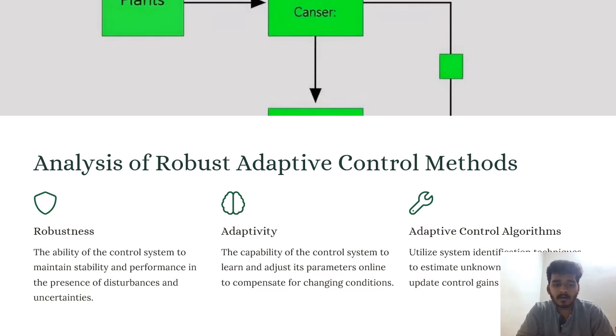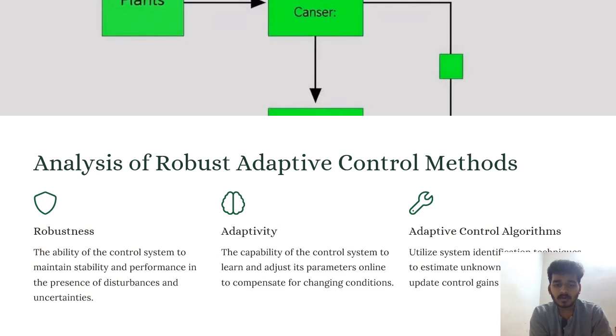Now, analyzing robust adaptive control methods. These are of three types. Robustness: the ability of the control system to maintain stable performance in the presence of disturbances and uncertainties. Adaptivity: the capability of the control system to learn and adjust its parameters online to compensate for changing conditions.